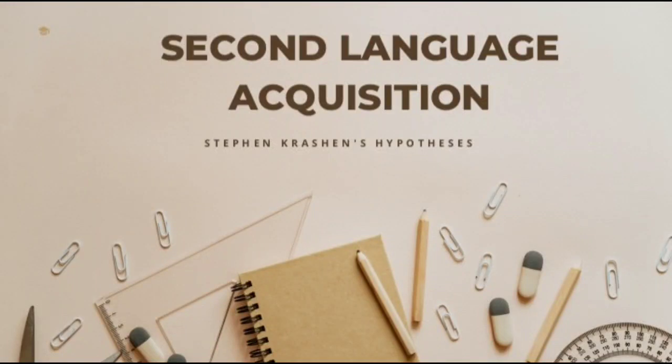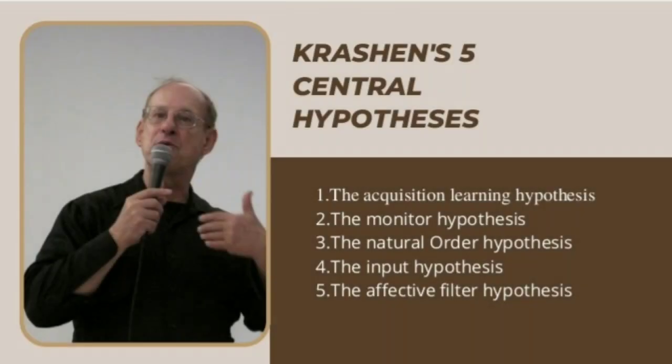Hi there! In this presentation, we are going to tackle Krashen's hypotheses of second language acquisition. There are 5 central hypotheses made by Krashen: the acquisition-learning hypothesis, the monitor hypothesis, the natural order hypothesis, the input hypothesis, and the last one would be the affective filter hypothesis.